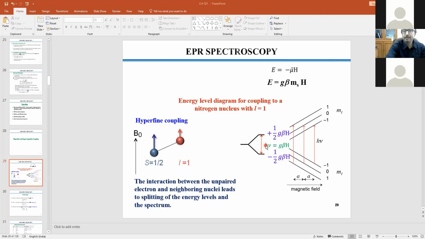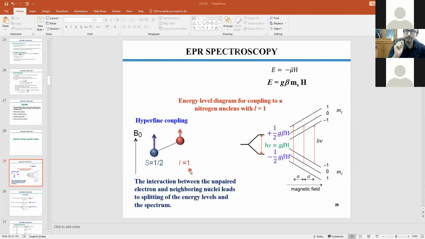Now what happens, hypothetically, if that atom having S equal to half is connected to another atom in a covalent fashion, not non-covalent, which has I equal to 1. I'm talking about here the super hyperfine. Or it could be that this atom carrying one unpaired electron also has nuclear spin, say I equal to 1. If I consider one molecule, say pyridine, nitrogen is there.